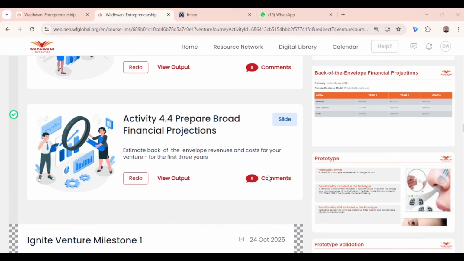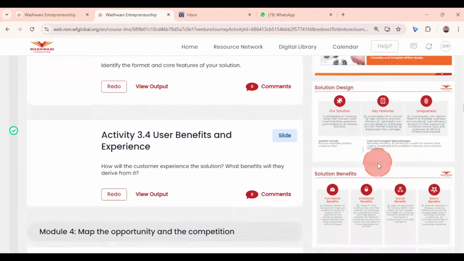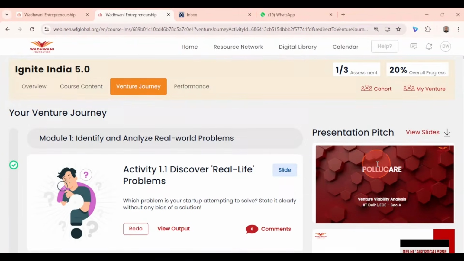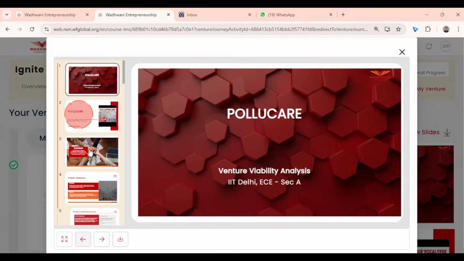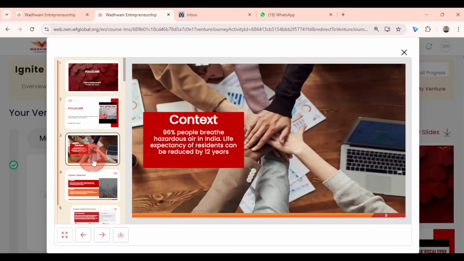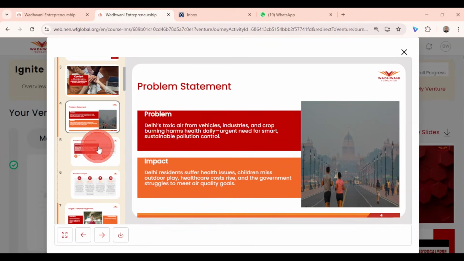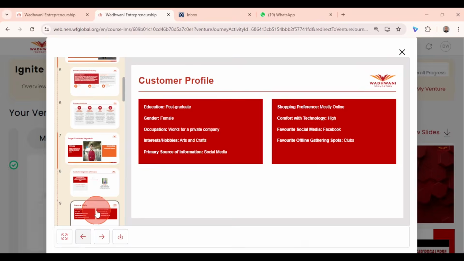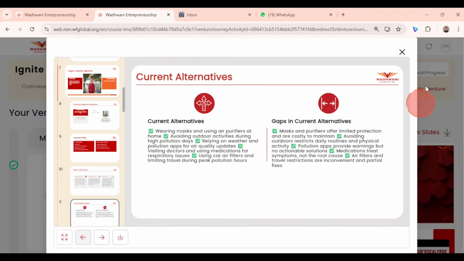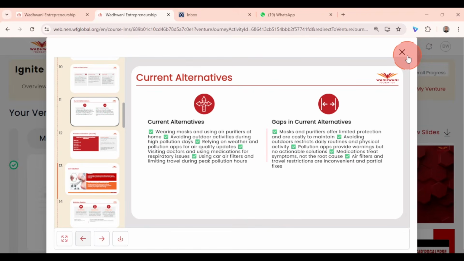So all the activities from your activity 1.1 to 4.4 are now done. You can go ahead, check view slides to see how your activities have come out and how whatever activities you have done have been converted into respective slides. Okay, yes.